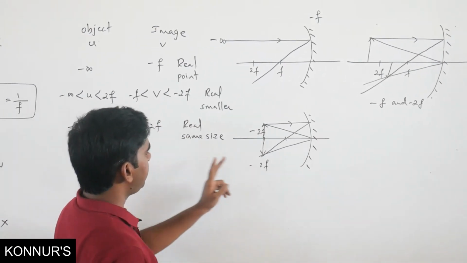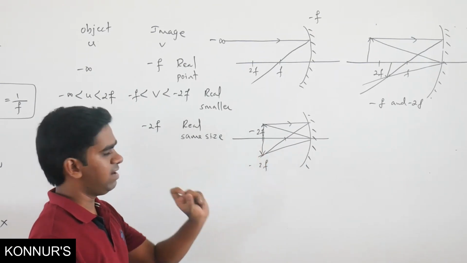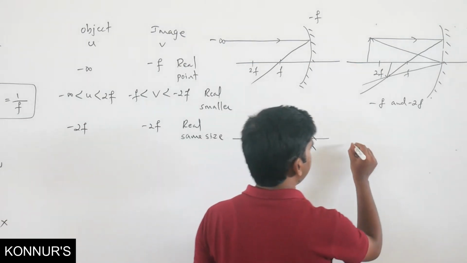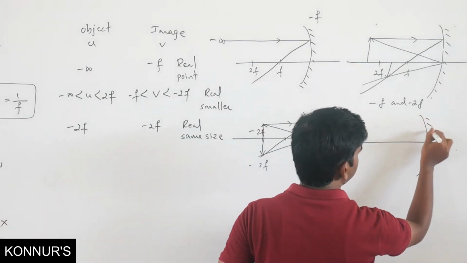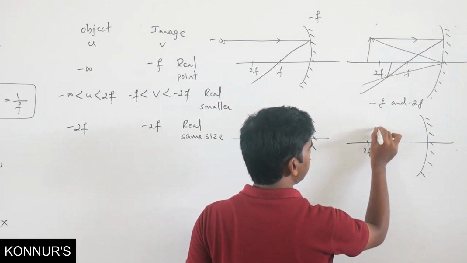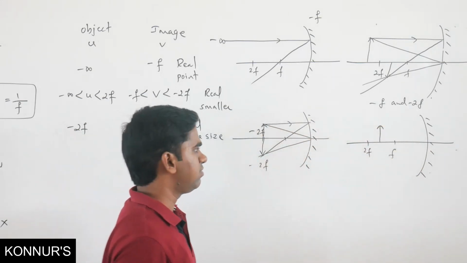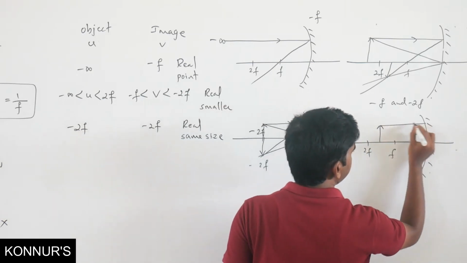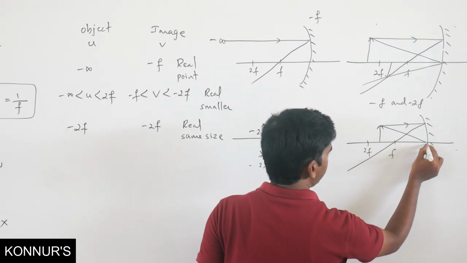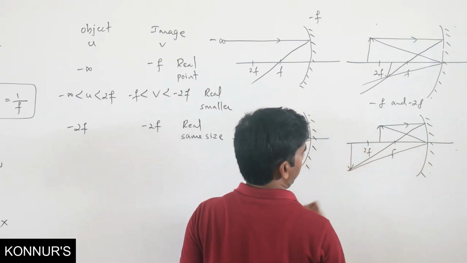Similarly, if object is between f and 2f, this is f and this is 2f, where will be the image? Image is going to form at this point.